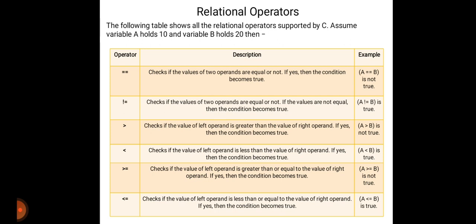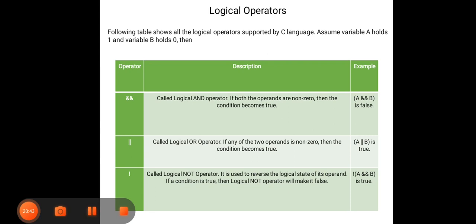The next one is our logical operators. Logical operators means what? Here A holds the value 1 and B holds the value 0, and we have to perform AND, OR and NOT operations on them. AND is called the logical AND operator.